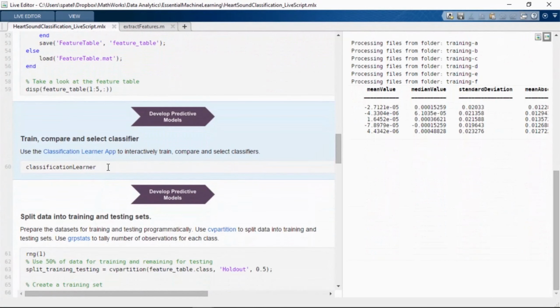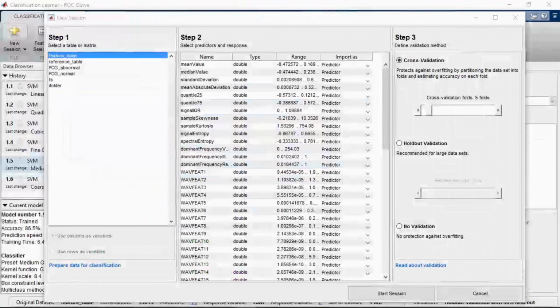Our next step is to quickly train and compare multiple classification algorithms. The Classification Learner app has been designed exactly for this purpose. So let's launch the app and take a look.